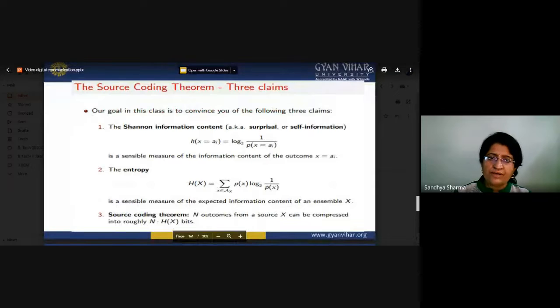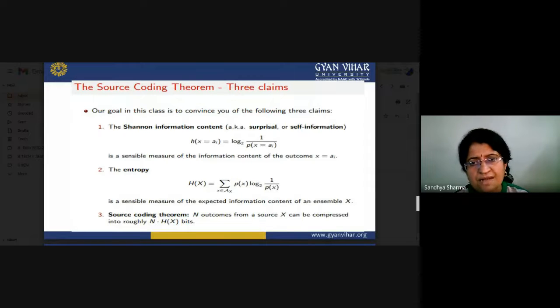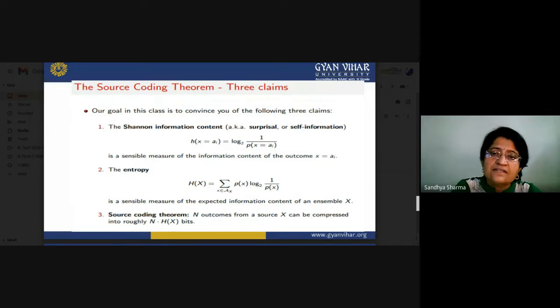The second one is the entropy, which is basically the average information. So what about the average information? Suppose there is a probability p(x) of occurrence of any event or symbol, and the information content is equal to log2 of 1 upon p(x). The product of the information content and the probability of occurrence of that particular symbol gives that.